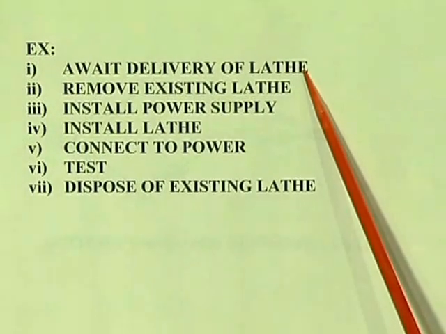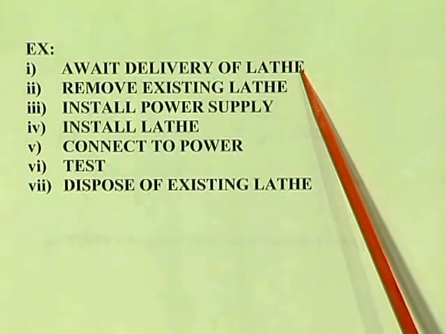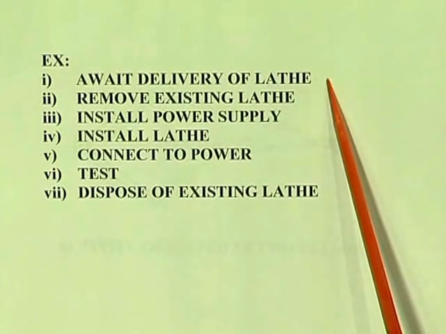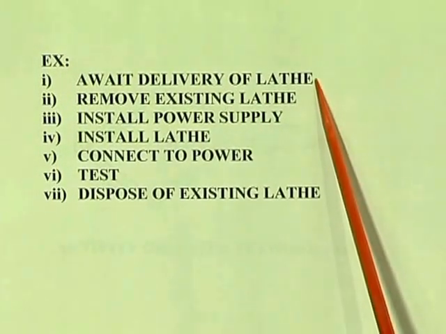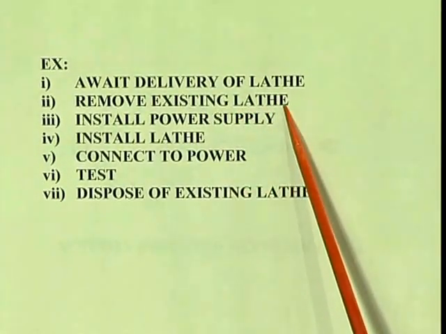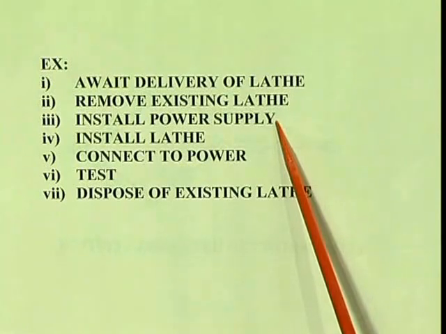Now, see, await delivery of lathe. I have taken a project where I have to install a new lathe by removing the existing old lathe. So, I have to place the order for the new lathe. That is the first activity. Next, remove the existing lathe. Next, install the power supply from that particular point according to the new machine.